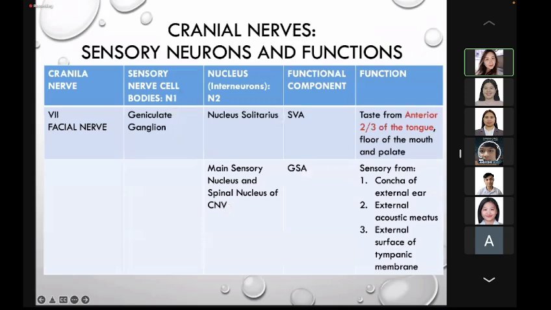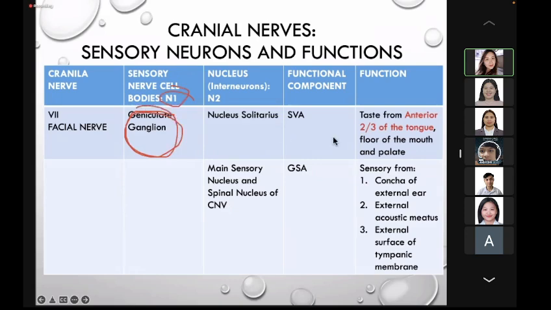Okay, now we go to another cranial nerve, which is the facial nerve. This is a mixed cranial nerve. The first order neuron is the geniculate ganglion.